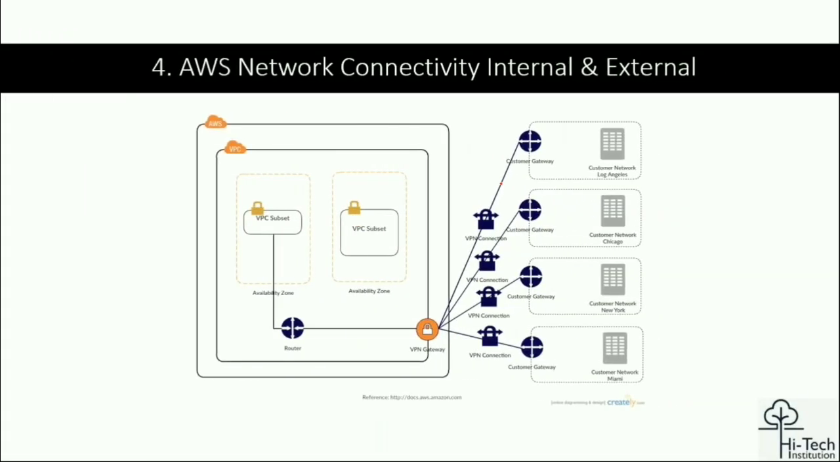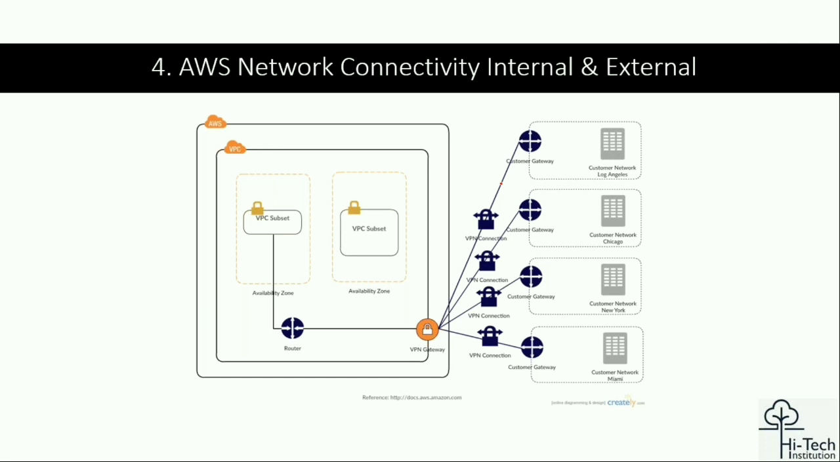This session is called AWS network connectivity, internal and external. There is nothing to ask you here, so I can take you directly to my presentation. There are three kinds of architecture. I'm going to show you three different architecture diagrams. This is a basic level architecture diagram.